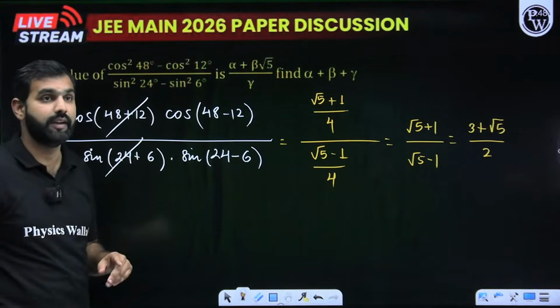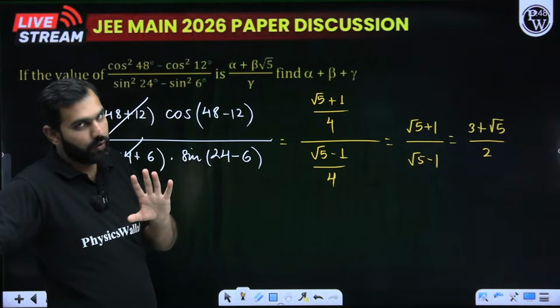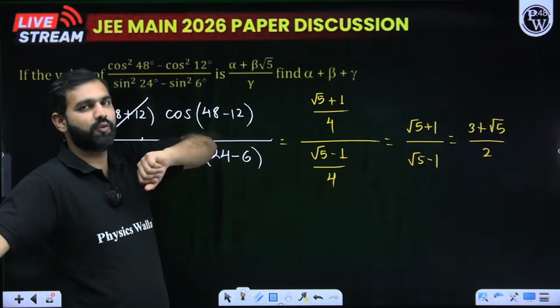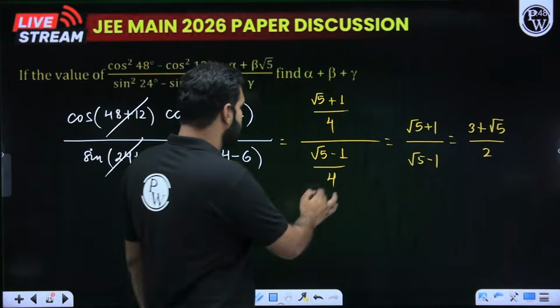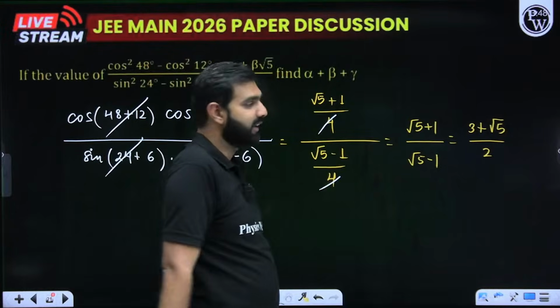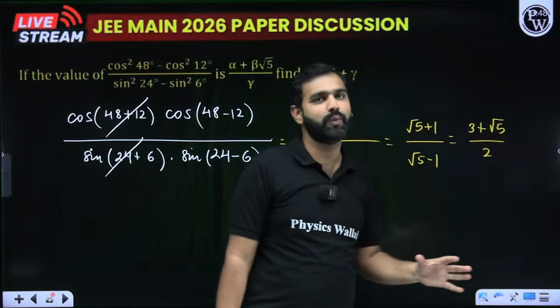So what are we now left with? We are now left with cos 36 upon sin 18. We know cos 36 is (root 5 plus 1) by 4 and sin 18 is (root 5 minus 1) by 4. Do you all agree with that? So this 4 and this 4 are cancelled. You rationalize it, and rationalization means what? Root 5 plus 1 in the numerator and denominator. With that, you get this as the final answer.